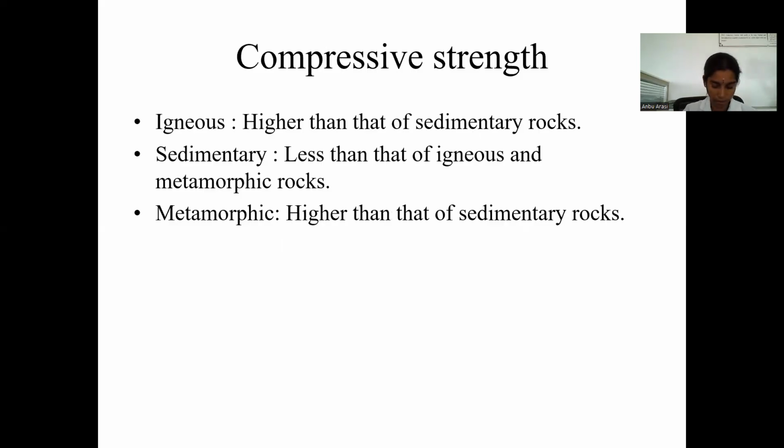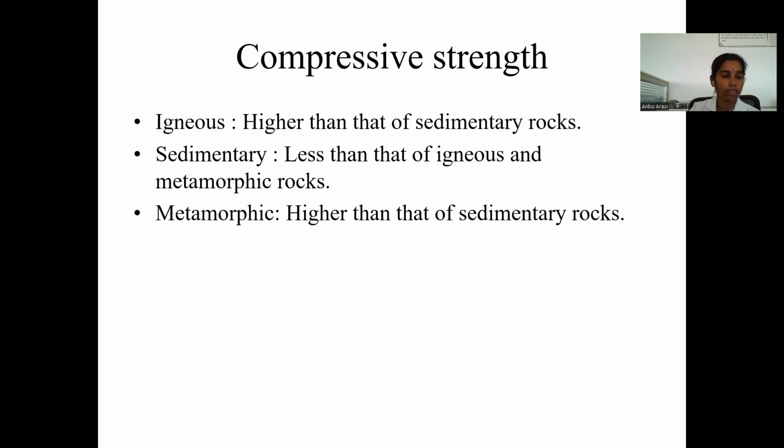It's a Brazilian equipment. In granite, we are having 7 to 25 Newton per mm square. And sandstone, that is an example of sedimentary rocks, is having 4 to 25 Newton per mm square. And marble is having tensile strength of 15 Newton per mm square. And quartzite is having tensile strength of 16 to 30 Newton per mm square.